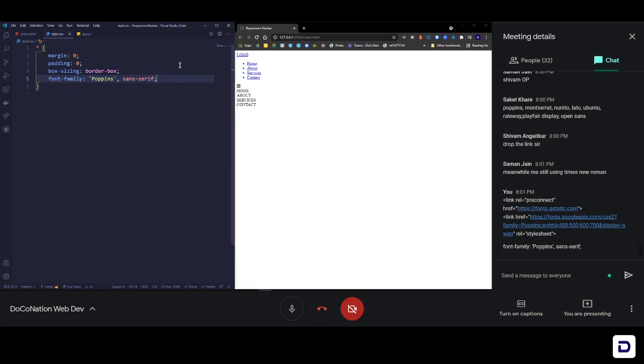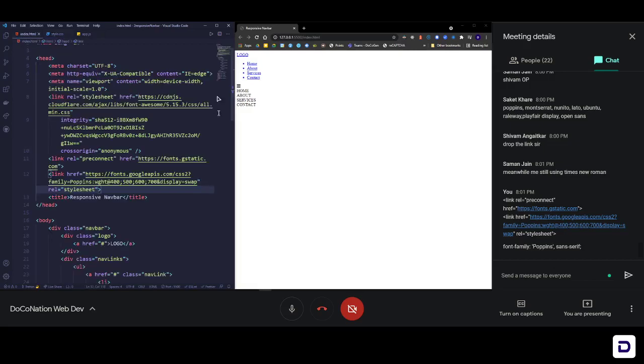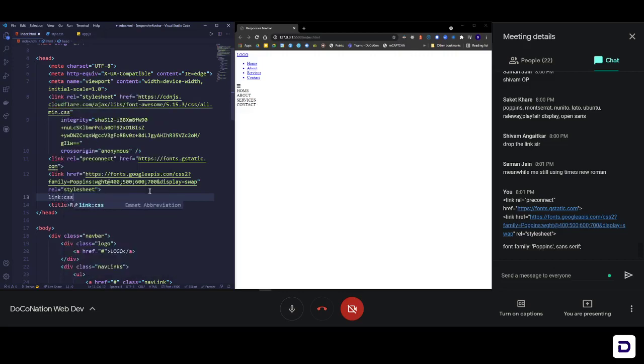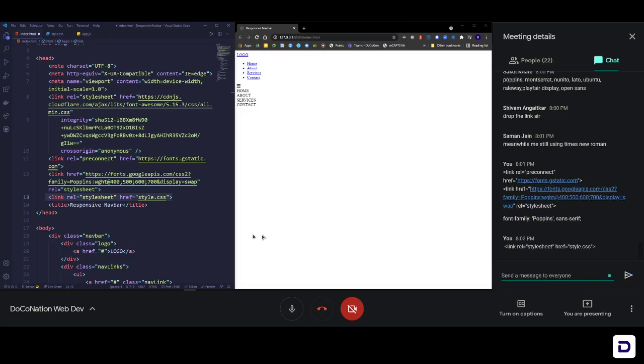Why is that? Because right now this CSS file is not connected with my HTML file. So let's do that. Right before the title, write link, then colon, css, and then enter. This is also Emmet, which will work in VS Code, so please check that. Otherwise you can write the whole thing. This is the link tag used to link your own CSS files. Inside href, write the name of your CSS file. My file's name is style.css, which is why it is written style.css here. Please follow the same format.